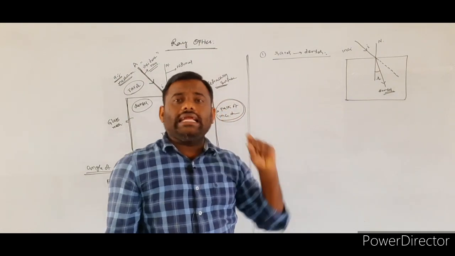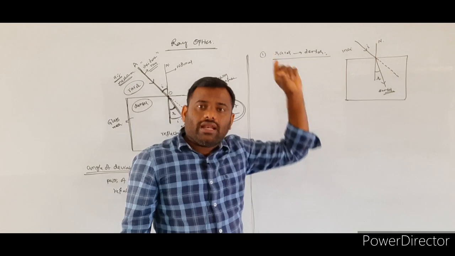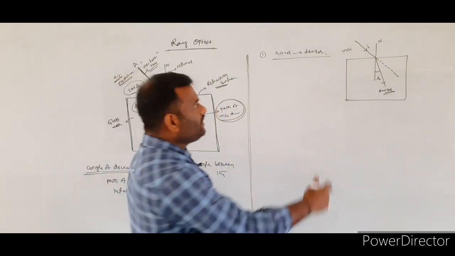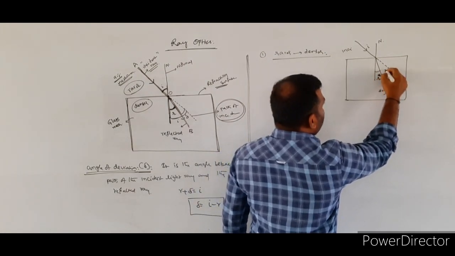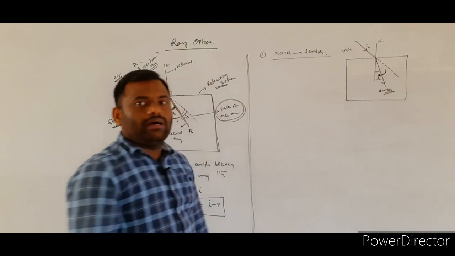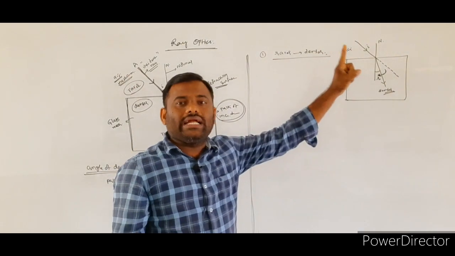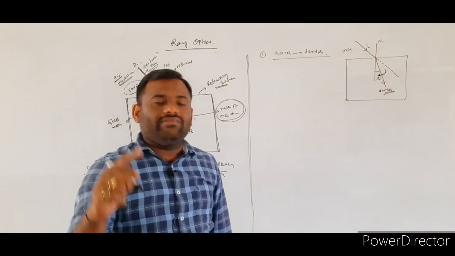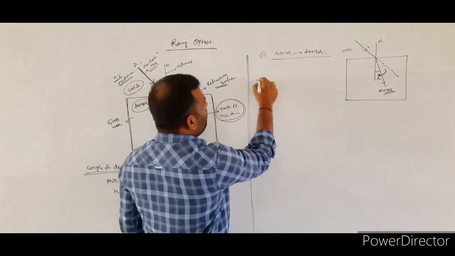Whenever the light is traveling from the rarer medium to the denser medium, the refracted light will be bending towards the normal. So what will happen here?